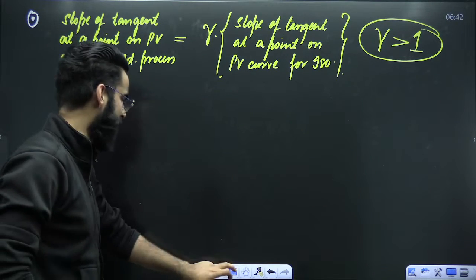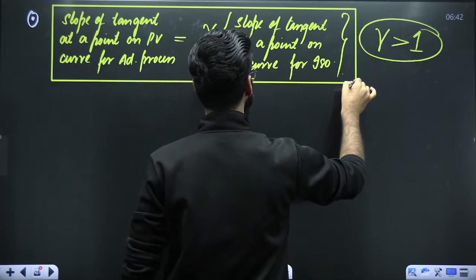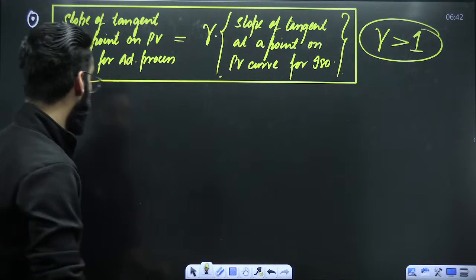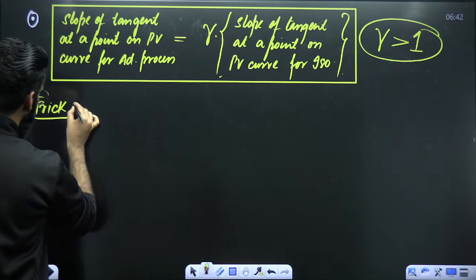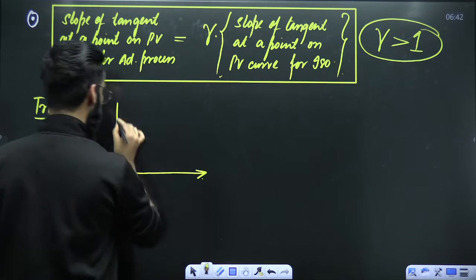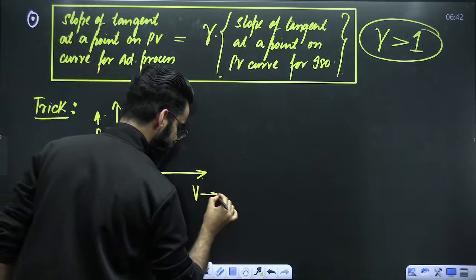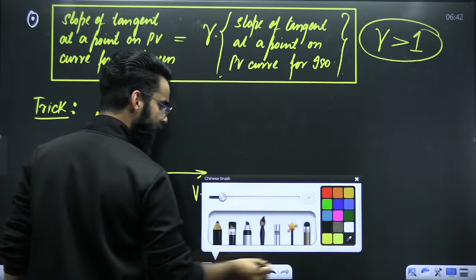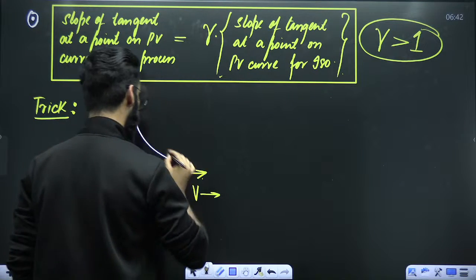If you do not want to remember this, then do remember one simple trick. See guys, for example, this is pressure and this is volume. I'm going to draw two hyperbolas. This is one hyperbola.